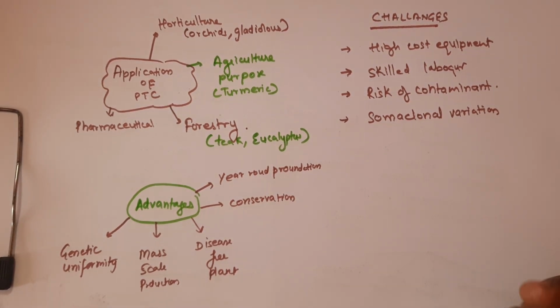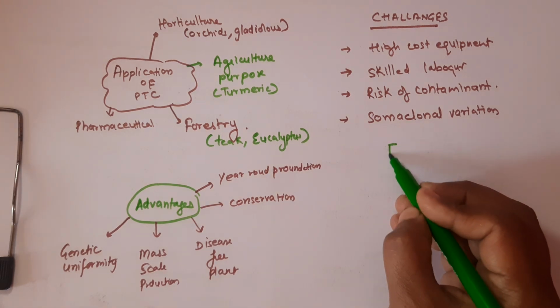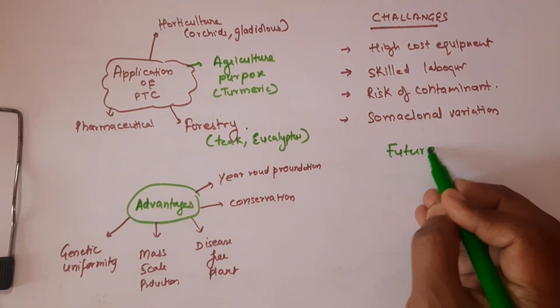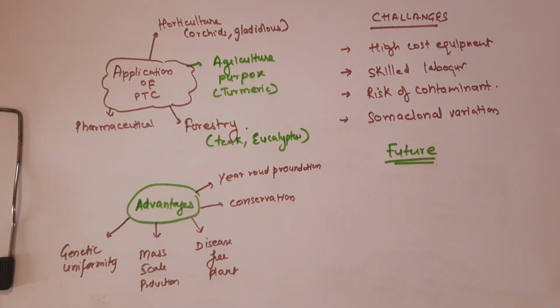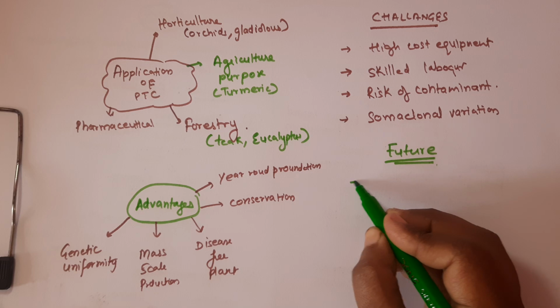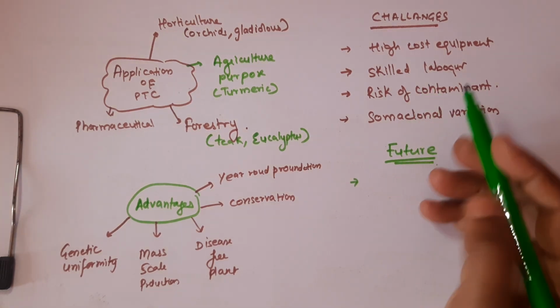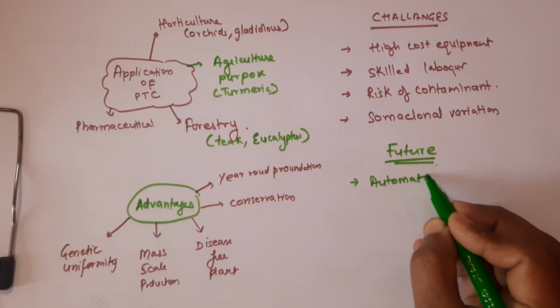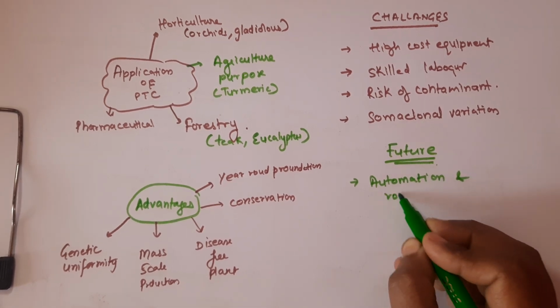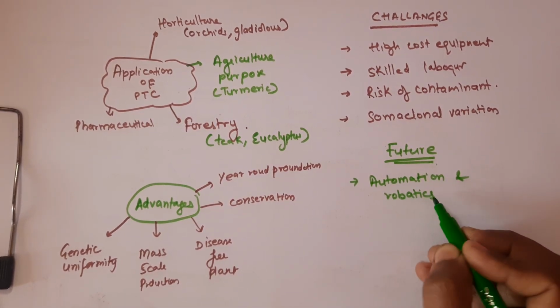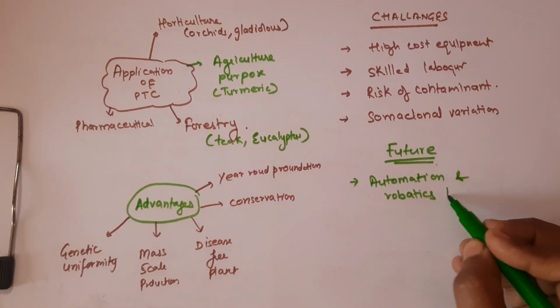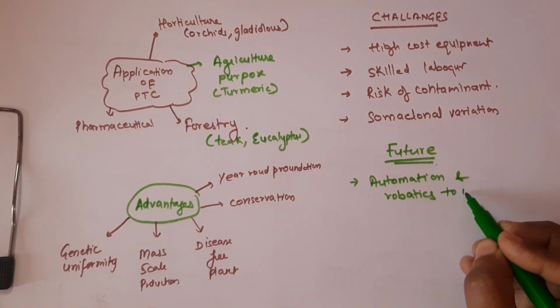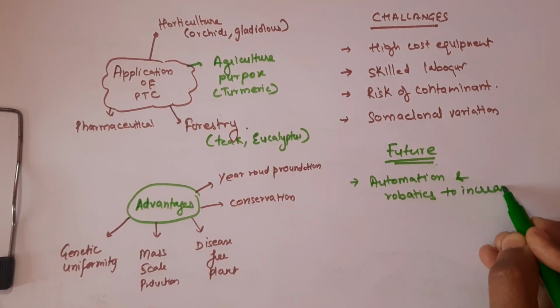So now you know all the advantages it offers, what its limitations are, and what its uses are. But what do we see in the future of tissue culture? We need very high skill labor, so we can go for automation of the culturing process. Automation and robotics can increase efficiency.